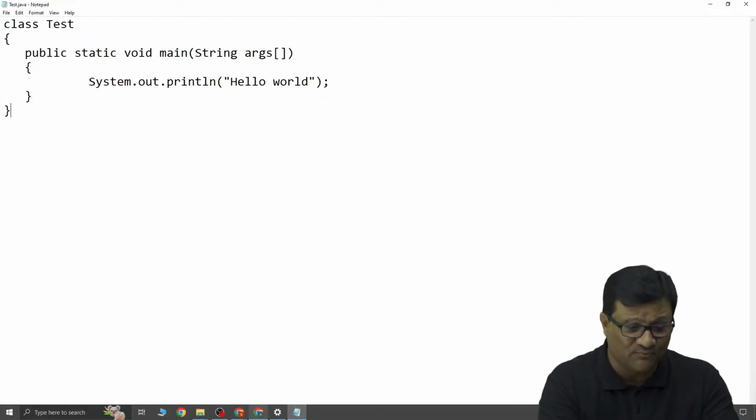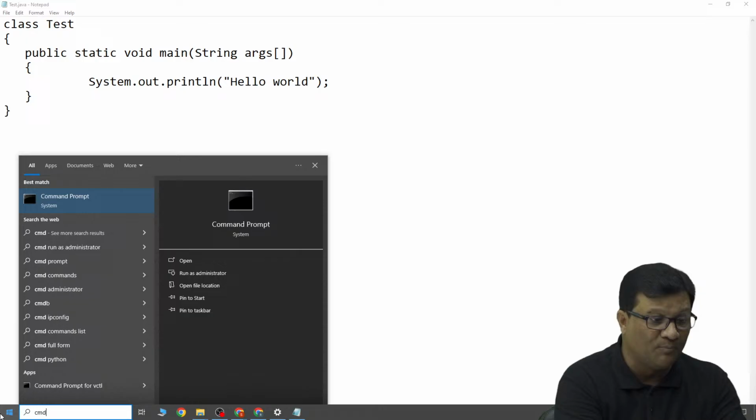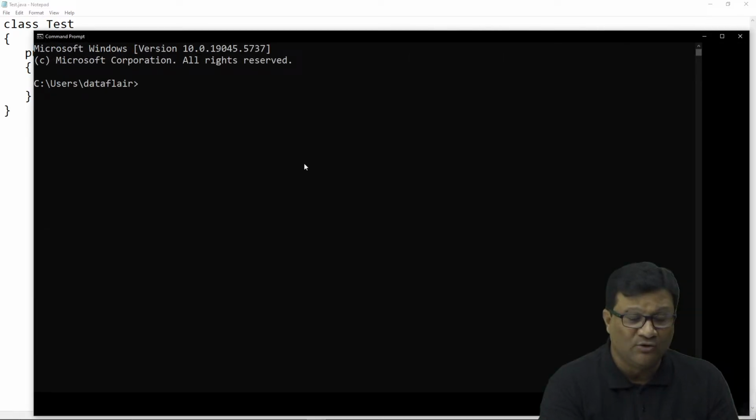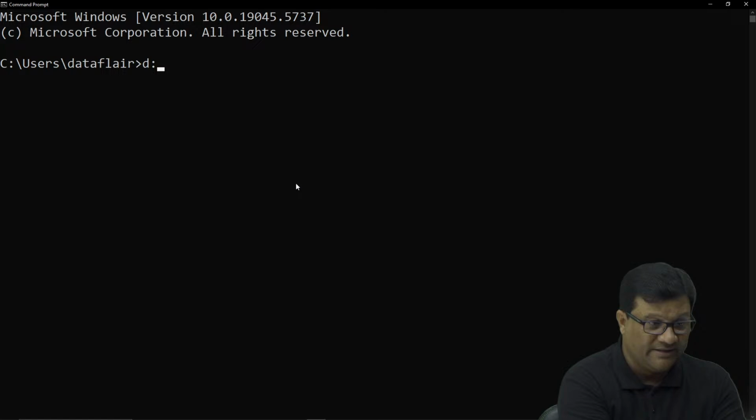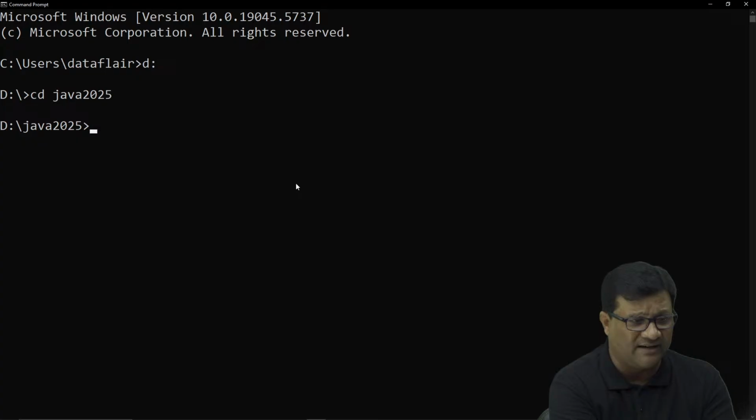Now I need to compile this program and run this program. For that, again I need to open my command prompt. Let me open my command prompt again, and we need to move to the folder which is in D drive. In D drive, simply write cd Java 2025. cd is a command to change the directory, and see this one. Now we are in the folder called Java 2025 where we saved this program, right?